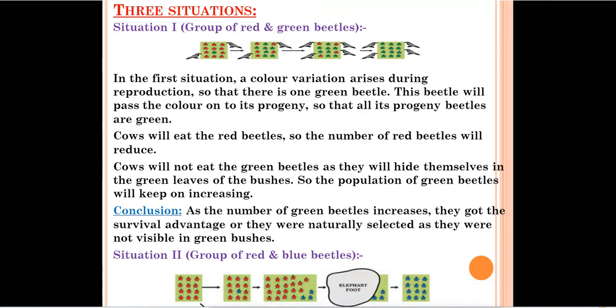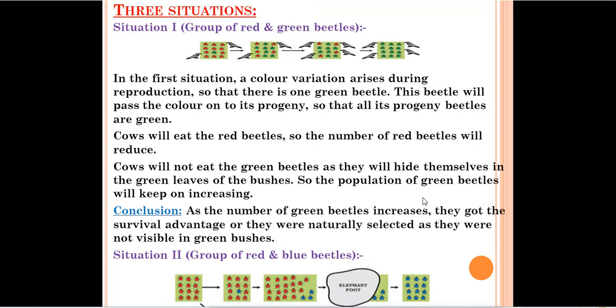Next we have situation number 2, that is a group of red and blue beetles. In the second diagram, you can see one blue beetle. So where did this blue beetle come from? This also came from the color variation which occurs during reproduction. After that what will happen? The blue beetle will also pass its color to the progeny, the offspring, and the number of blue beetles will increase, but the number of red beetles will increase more in that case.